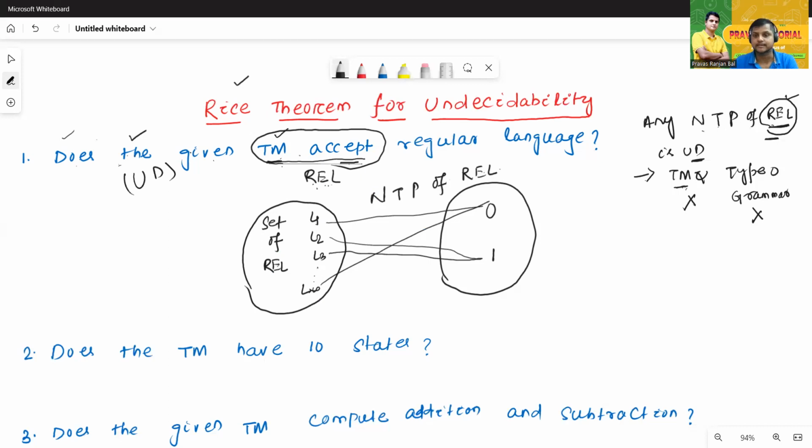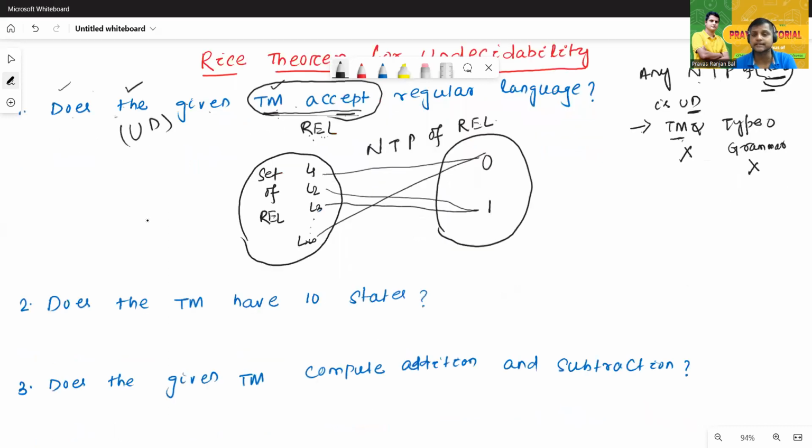Just see the second problem. Does the Turing machine have 10 states? So now, can we convert this Turing machine into RL? Is there any chance to convert it into an RL language? Is there any relation between the Turing machine and RL language here? Yes, there is a relation between Turing machine and RL language.